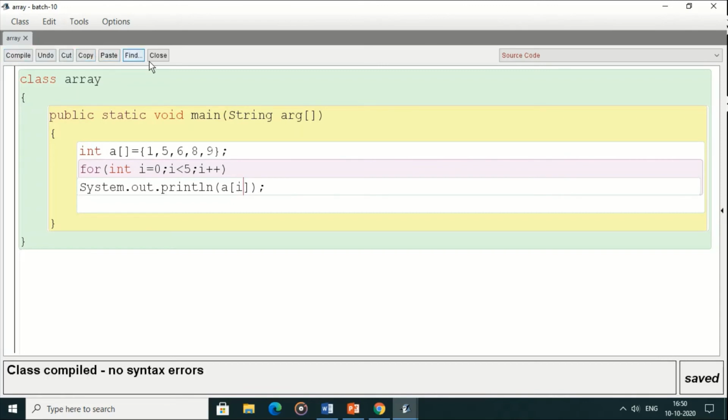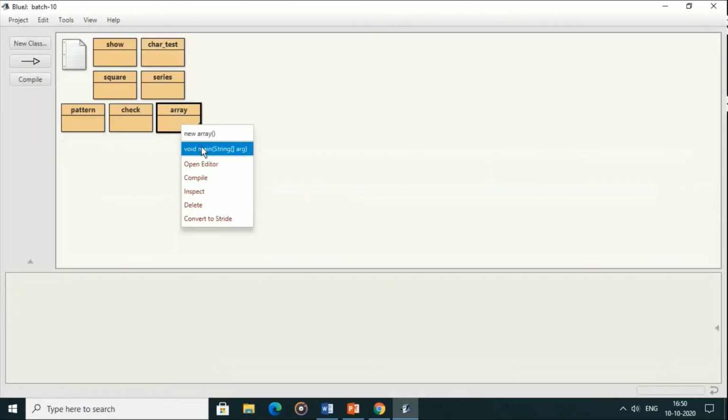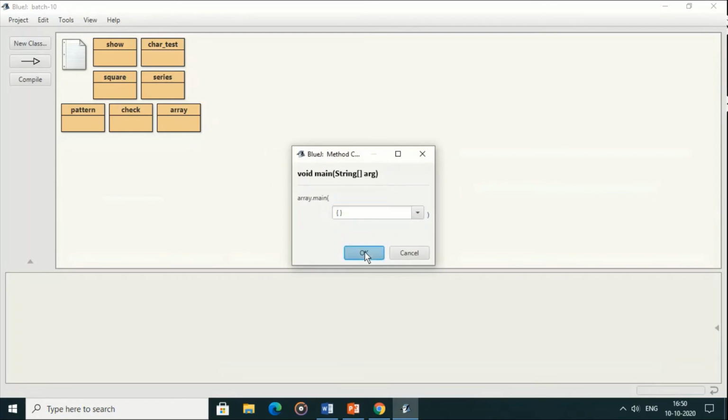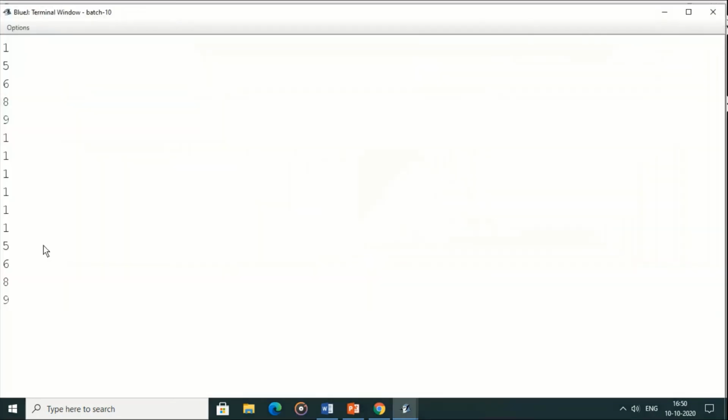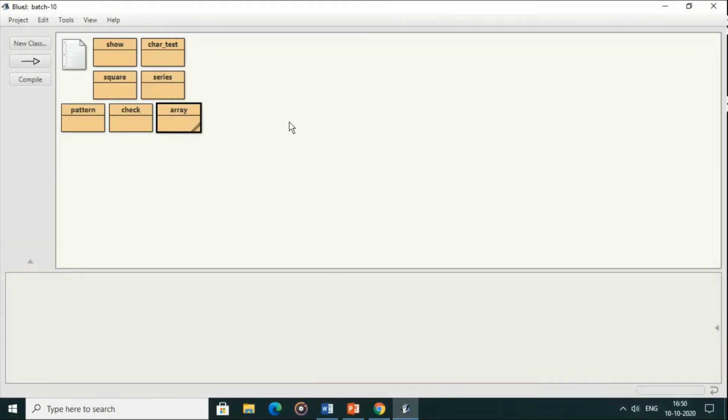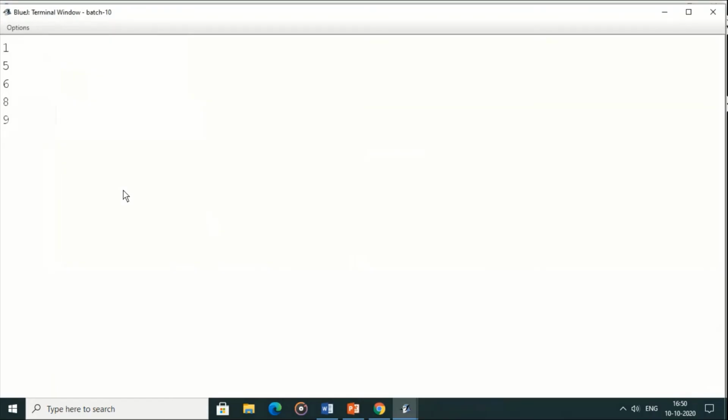Now just compile it and here is your output. Yes, we are getting 1, 5, 6, 8, 9. We can clear the screen and we can again get it in output. Now execute the program and here we will get the output 1, 5, 6, 8, 9.